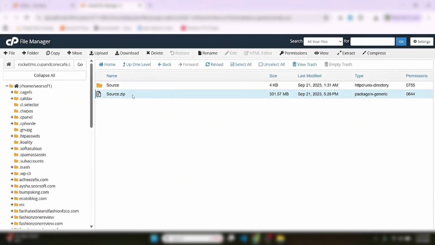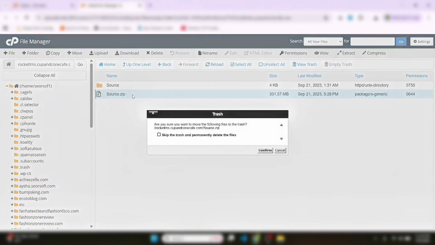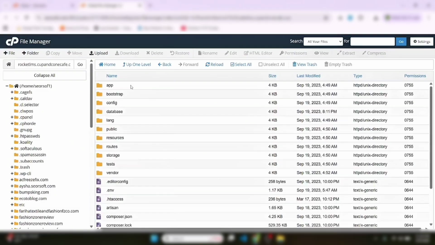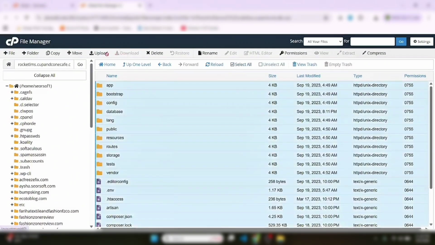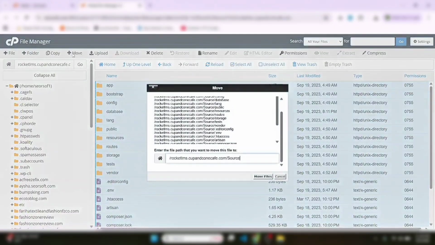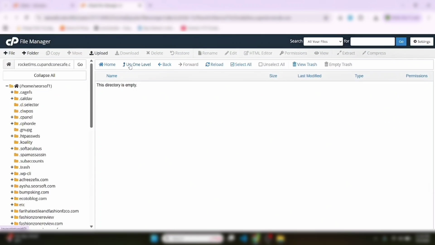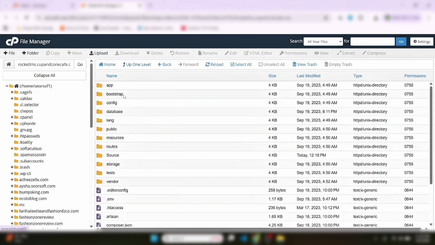Okay, now delete the source zip file. Enter the source folder. Select all. Move to subdomain. Go back. Now delete the empty source folder.